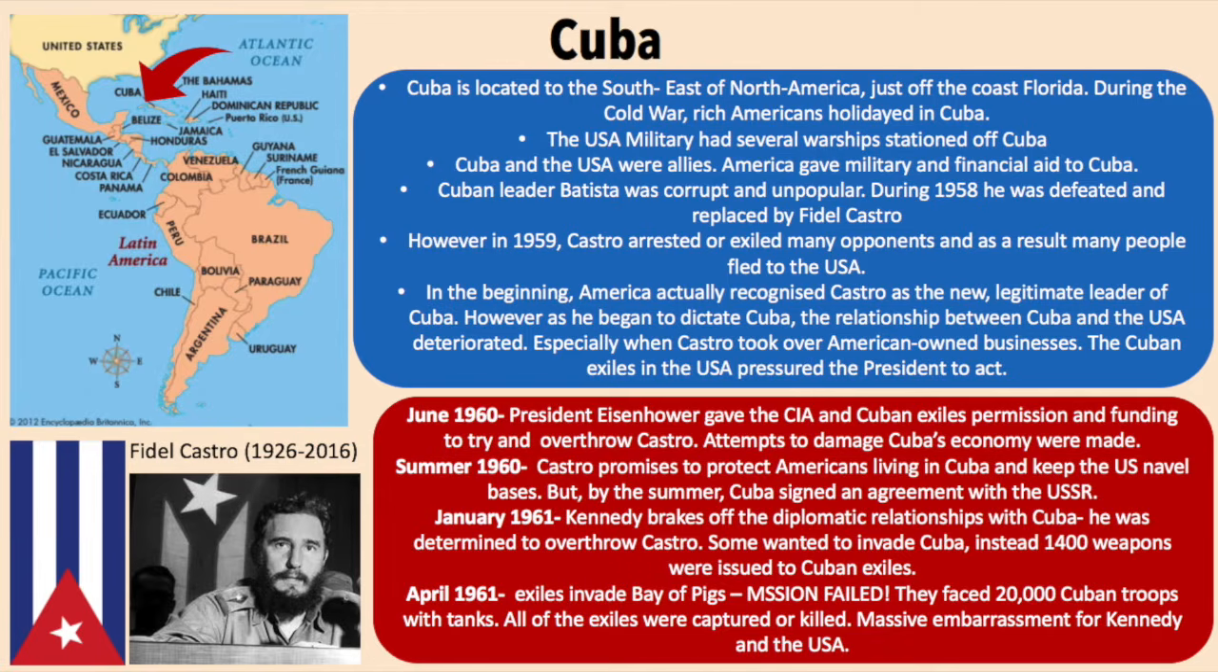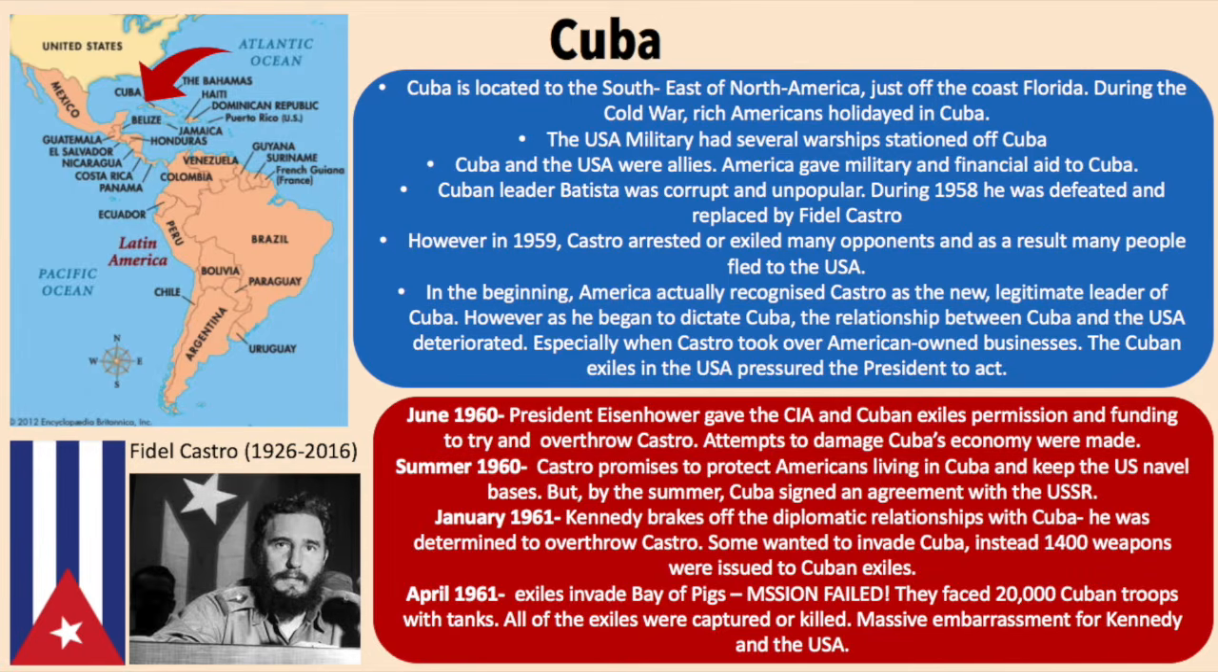Especially when Castro took over American-owned businesses, the Cuban exiles in the United States pressured the president to act. In June of 1960, President Eisenhower gave the CIA and Cuban exiles permission and funding to try and overthrow Castro. Attempts to damage Cuba's economy were made.